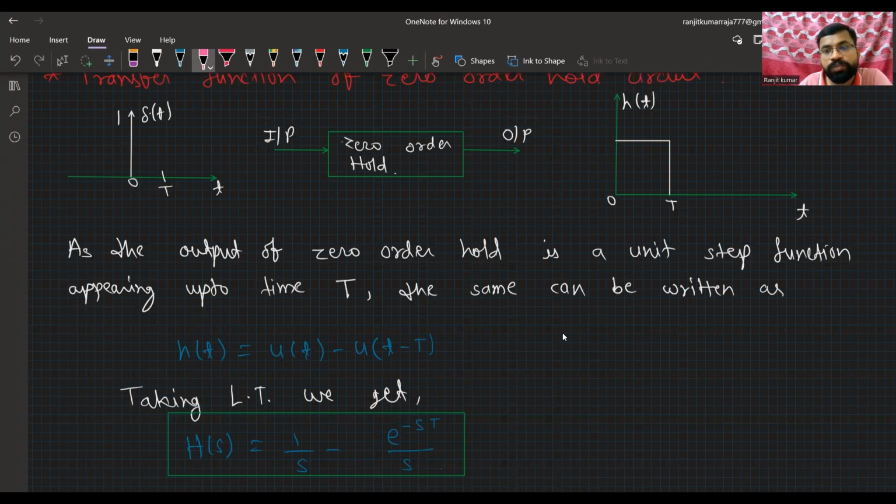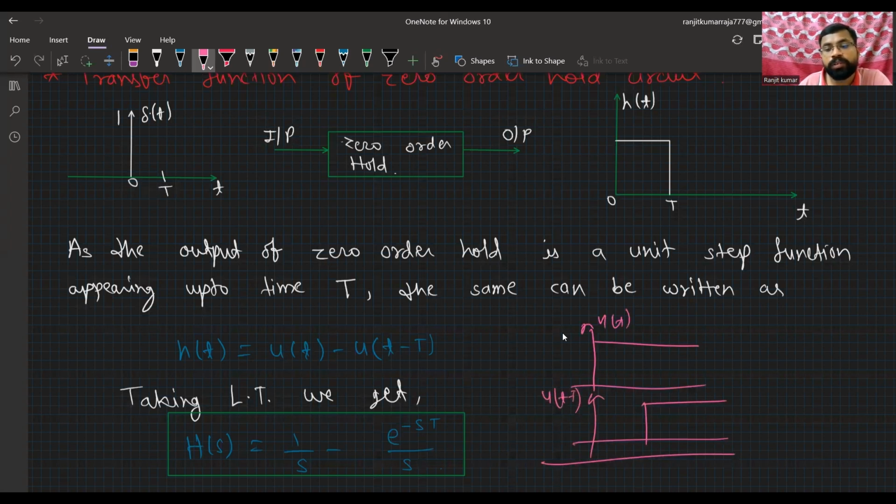This is nothing but a unit step function, and we can subtract from it. Let's suppose this is the unit step function u of t, and we can subtract from this signal its shifted version, u of t minus T. When we subtract, this one part will be cancelled out, so it will become u of t minus u of t minus T. Understood?